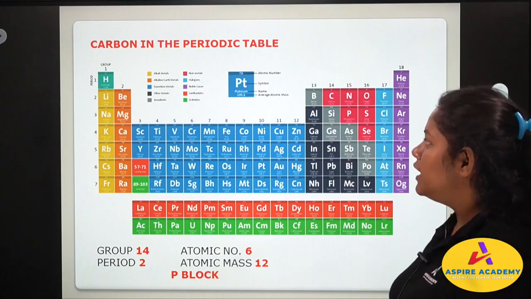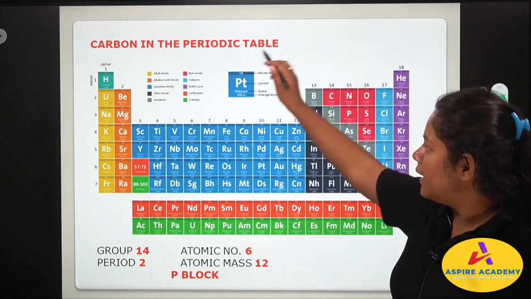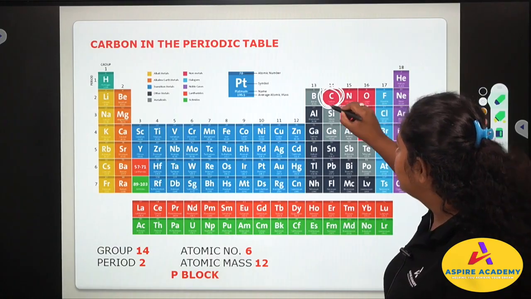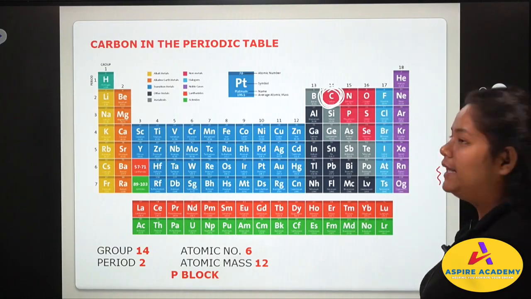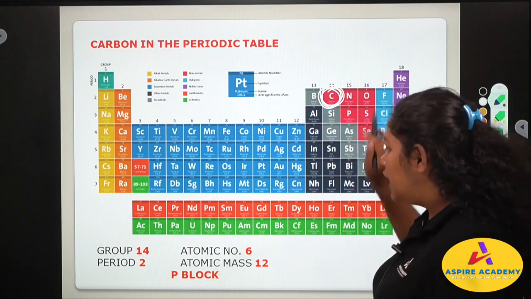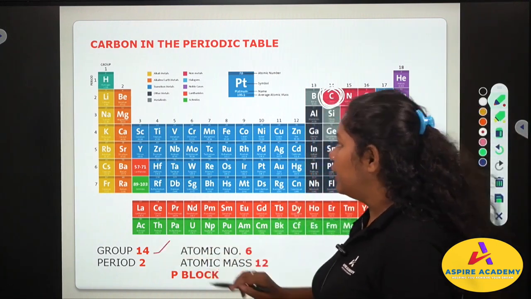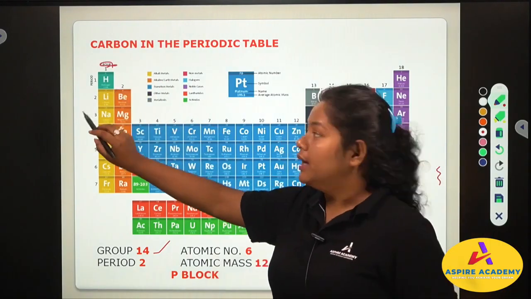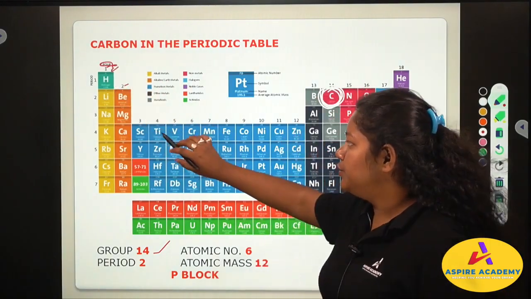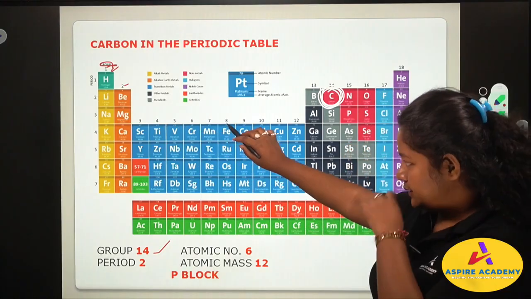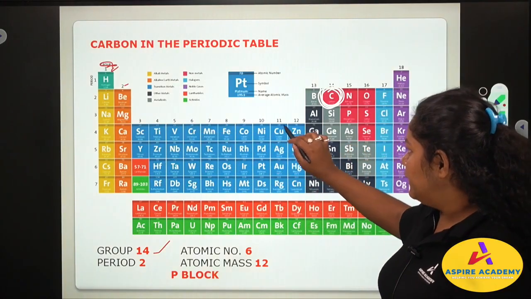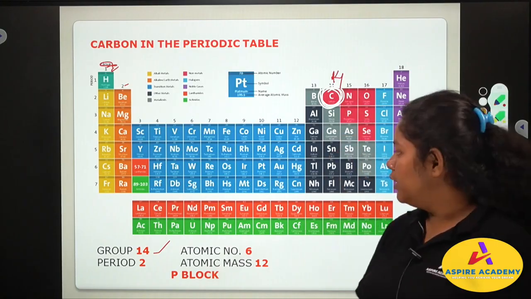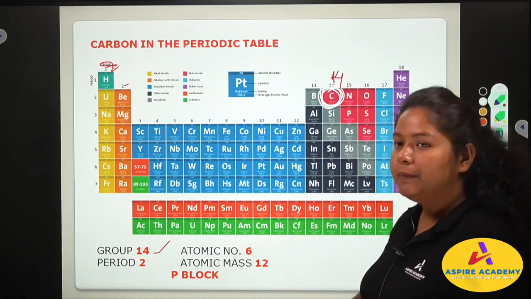We are concerned with carbon. Now where is carbon here? We can see we have carbon here. This is our carbon that we want to study in detail in this chapter. Now the carbon is in group number 14. This is group 1, 2, 3, 4, 5, 6, 7, 8, 9, 10, 11, 12, 13 and this is group number 14. So it is in group number 14.